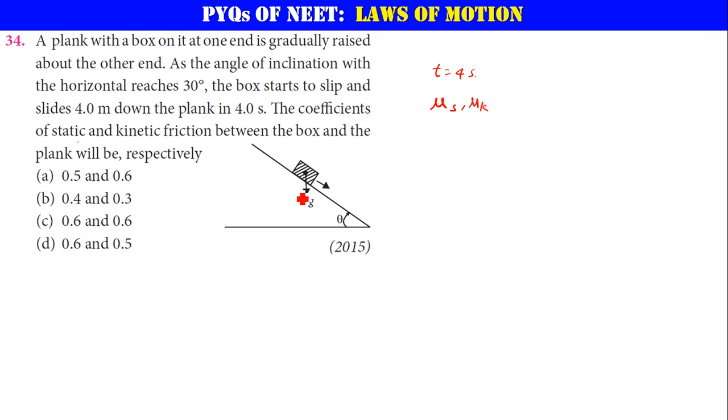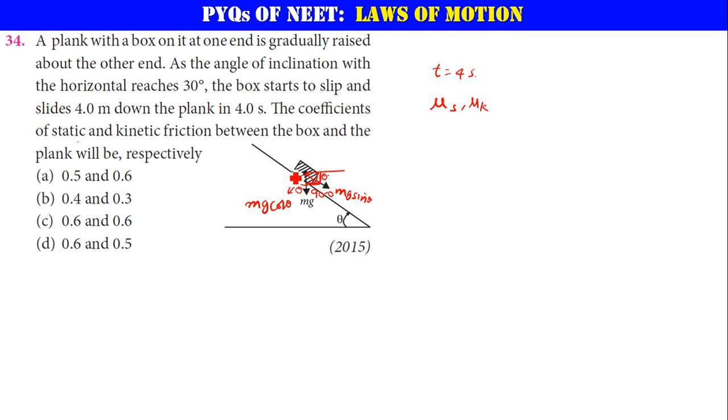when you have mg force acting downwards, there will be two components for this. One is along the plane, the other is perpendicular to the plane. If this is theta, then this will also be theta, alternate angles. If this is theta, then this will be 90 minus theta, and this will be theta again, because this angle is 90, this angle is 90, so 90 minus 90 minus theta is going to be theta. That is how this will be mg cos theta. This component will be mg sin theta.